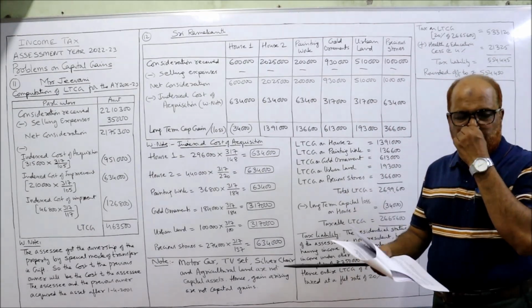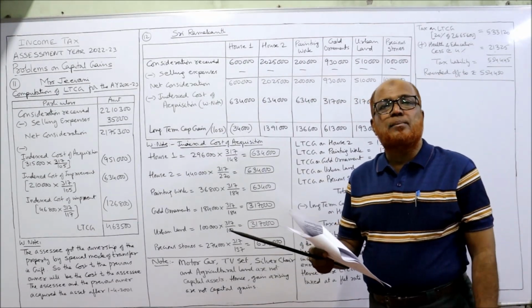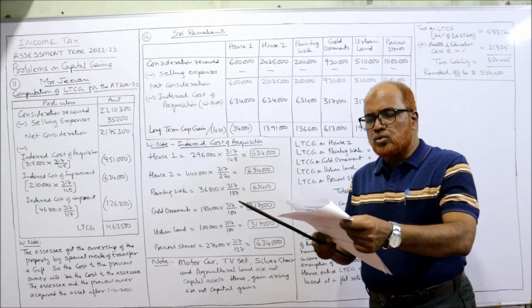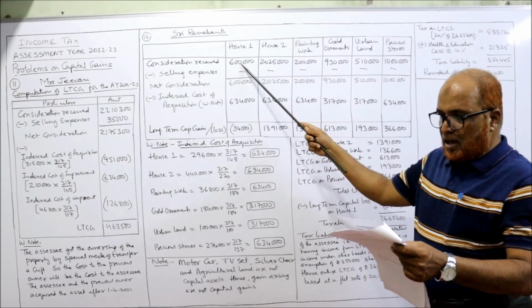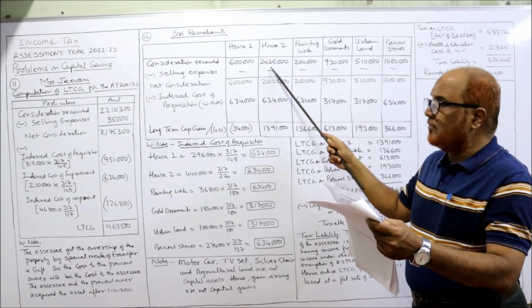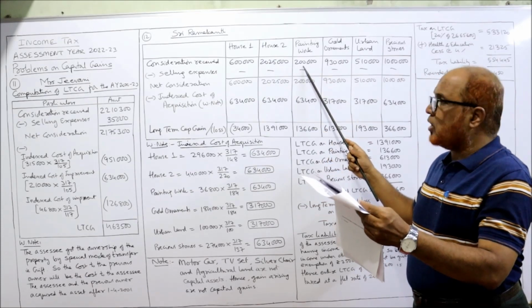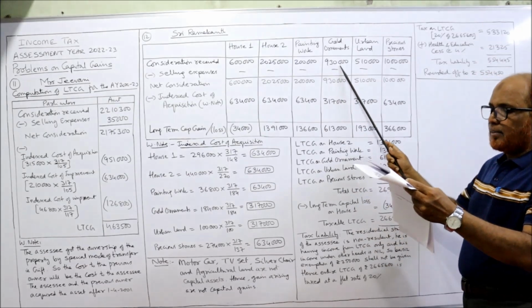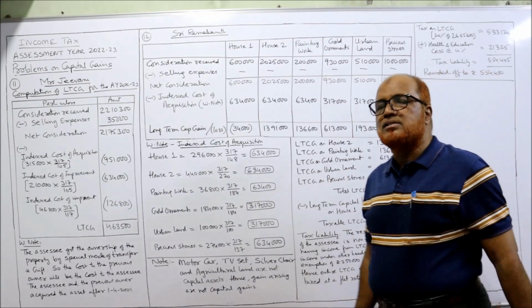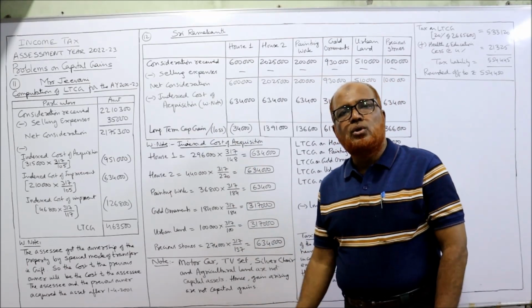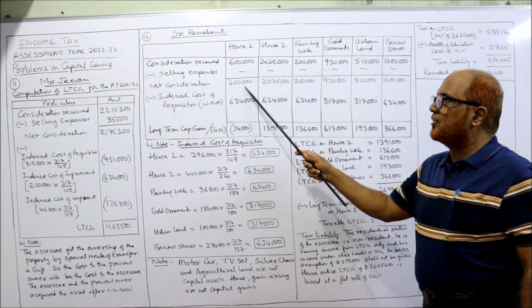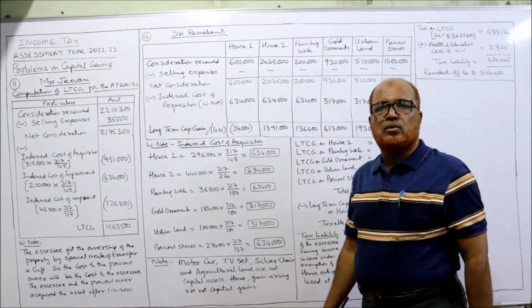Now first of all, consideration received. Consideration received means sale price. Sale price is given. Motor car, we are not concerned. House number 1, 6 lakh. So I have taken 6 lakh. House number 2, 20 lakh 25,000. Then we have painting work 2 lakh. Then gold ornaments 9 lakh 30,000. And urban land 5 lakh 10,000. Lastly, precious stones 10 lakh. So consideration received, sale price we have taken. There is no selling expenses. No transfer expenses, put a dash. The net consideration. Now, indexed cost of acquisition.